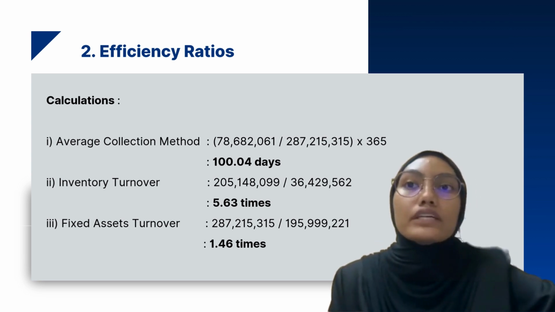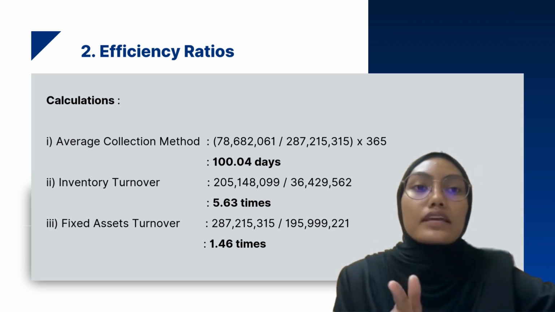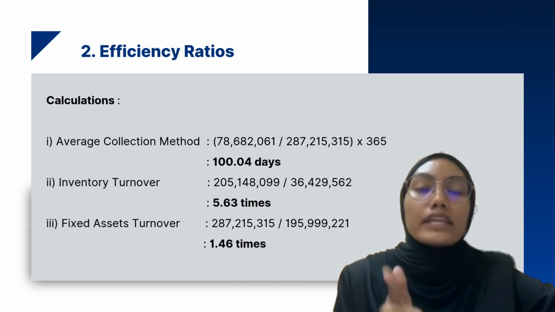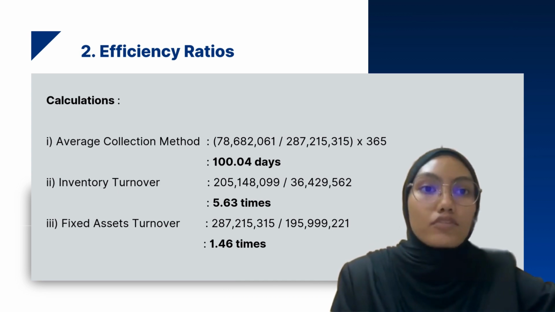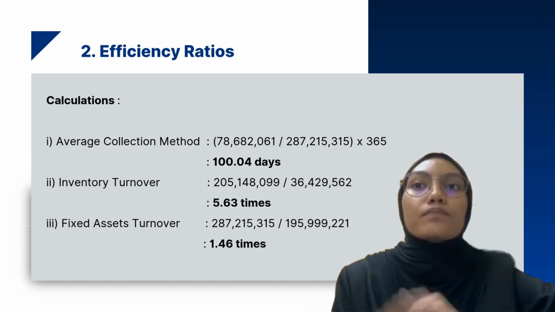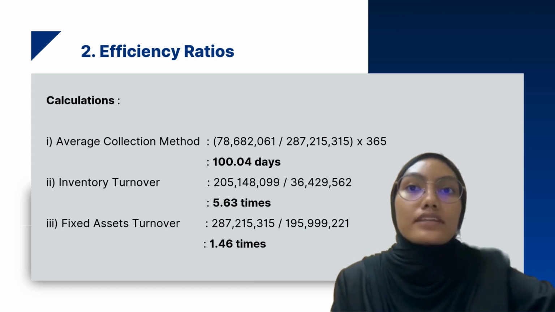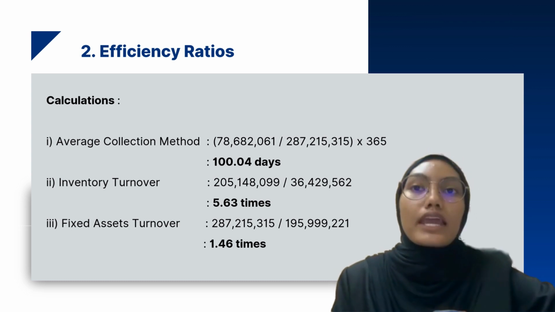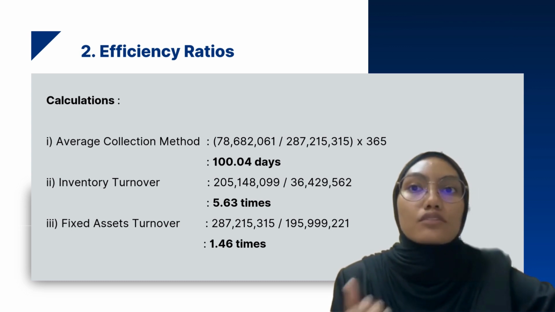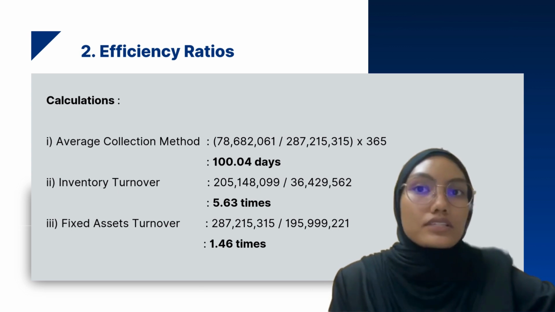The first one, we have the average collection method. The second one, we have the inventory turnover, and the last one, we have the fixed asset turnover. So for the average collection method, we get 104 days. For the inventory turnover, we get 5.63 times, and the last one, the fixed assets turnover, is 1.6 times.